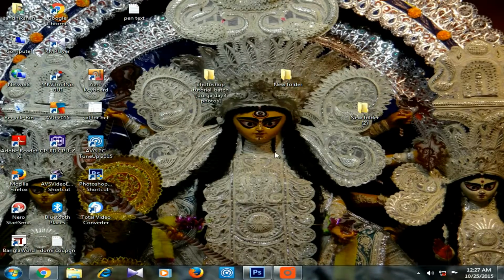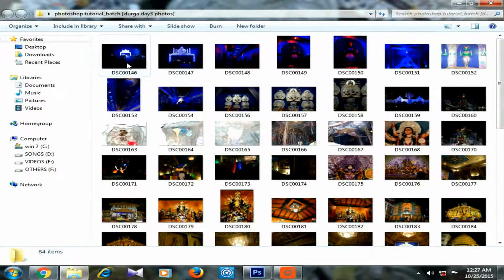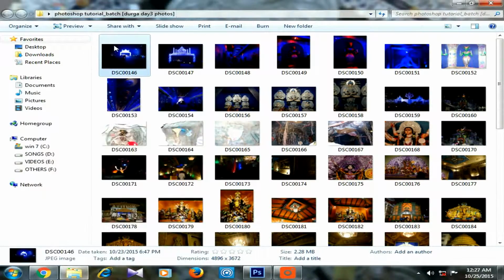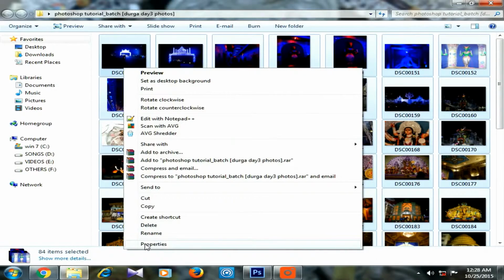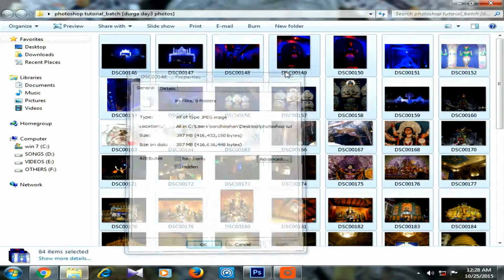First of all, we need the Photoshop software. You can install any version, 7.0 or any CS version. Here I have a folder where I have kept all the photos, and you can see 84 image files available, with a total size of about 397, that is 400 MB.